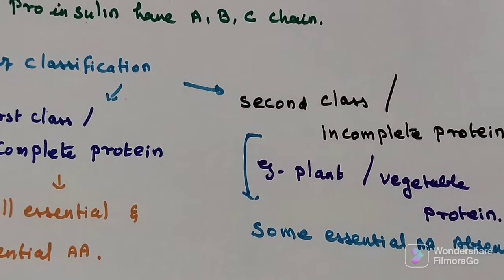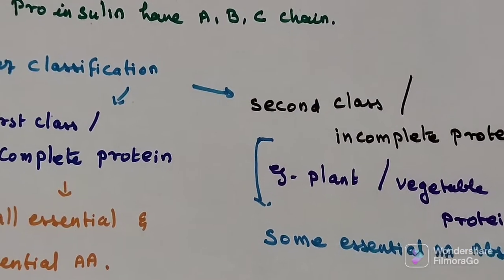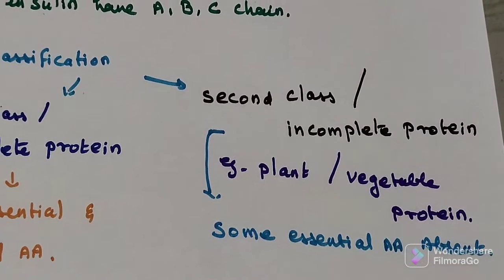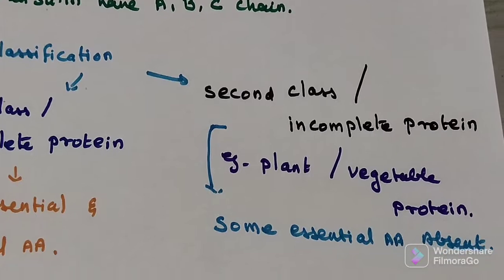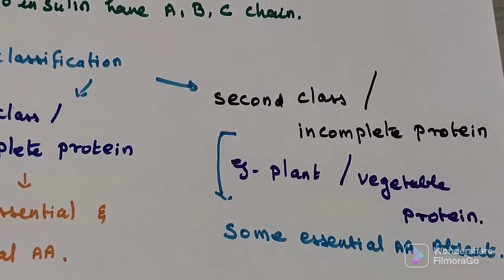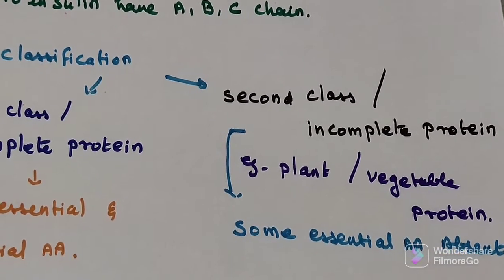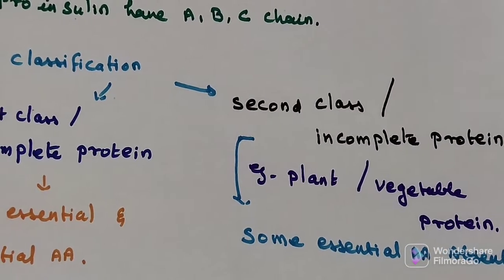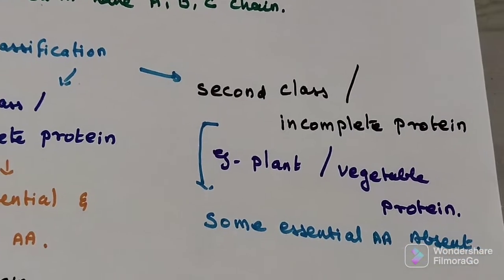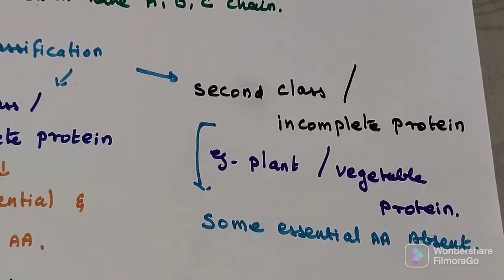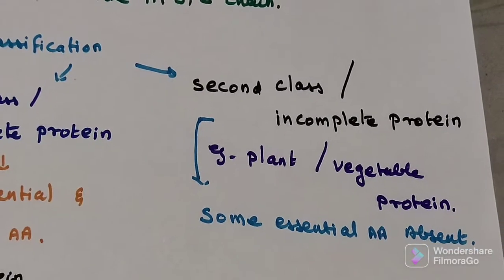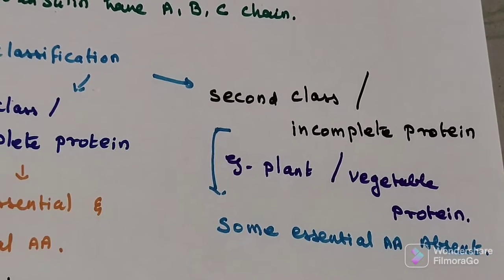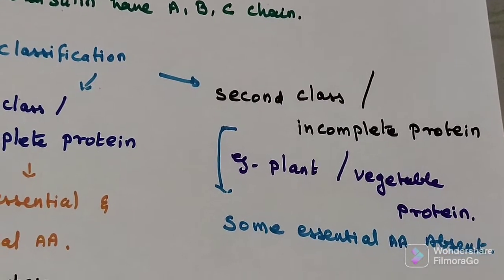The second class proteins are termed as incomplete protein. That means absence of some essential amino acids. They are obtained from all plant and vegetable protein. That's why when we are vegetarian, we have to combine various types of protein sources so that our requirement of all amino acids is fulfilled.